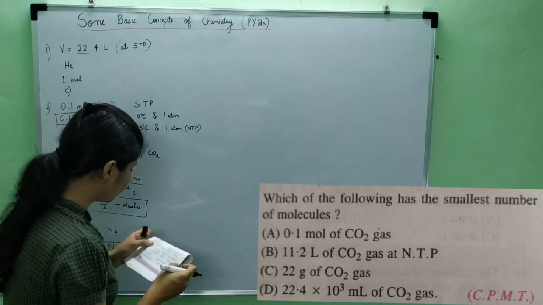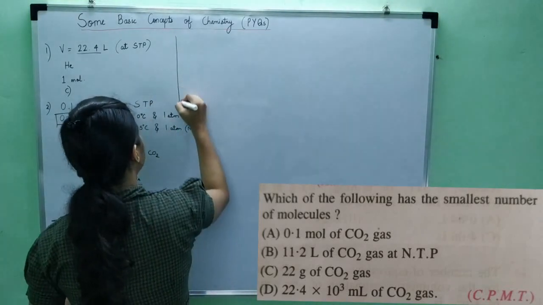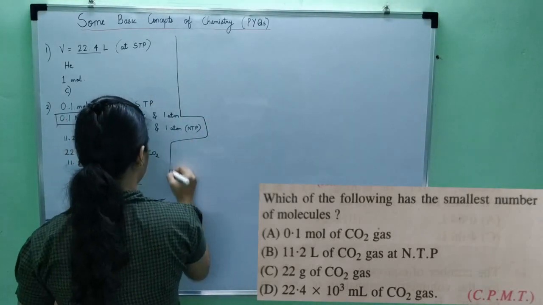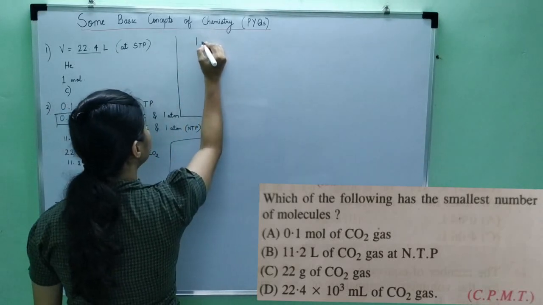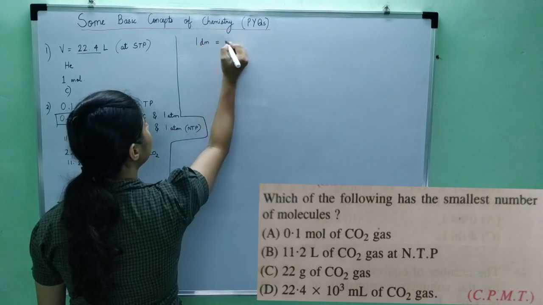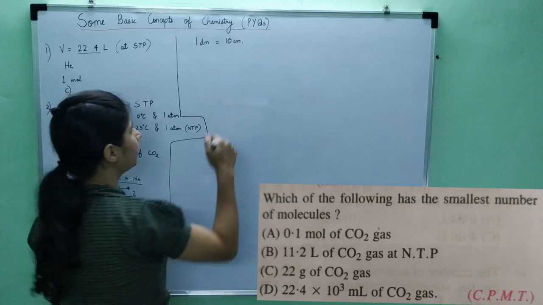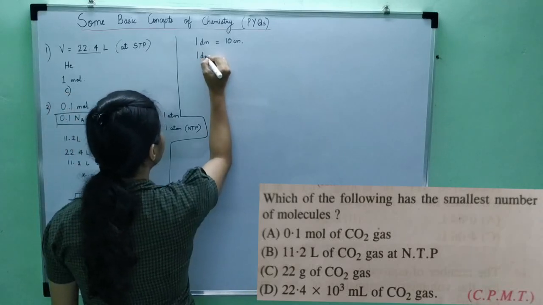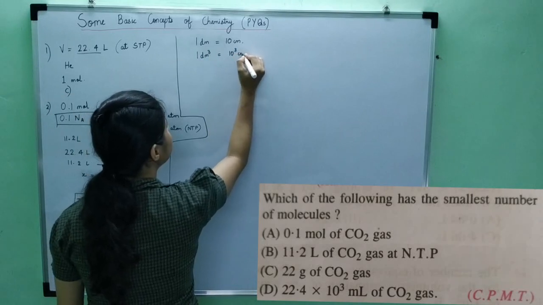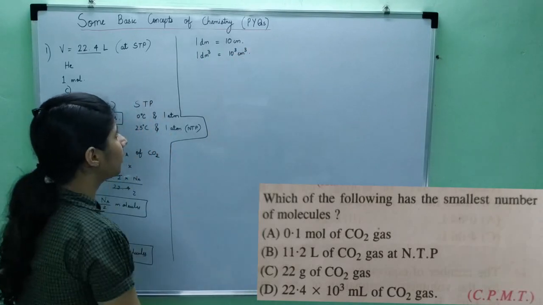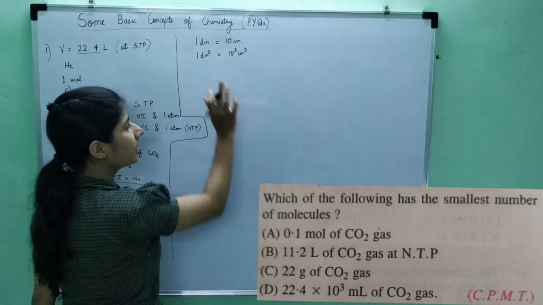And 22.4 into 10 to the power 3 ml of CO2 gas. Okay. Now I had explained to you the relationship between milliliter and decimeter. If you know 1 decimeter is equal to 10 centimeter, right? Just recall the previous video. And if I have 1 decimeter cube, this will be equal to 10 to the power 3 centimeter cube, right? So if anywhere I have 10 to the power 3 centimeter cube, I can substitute that by 1 decimeter cube.